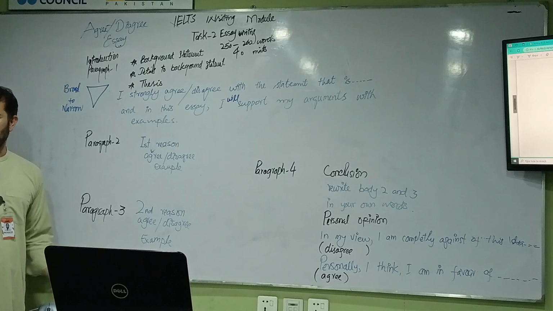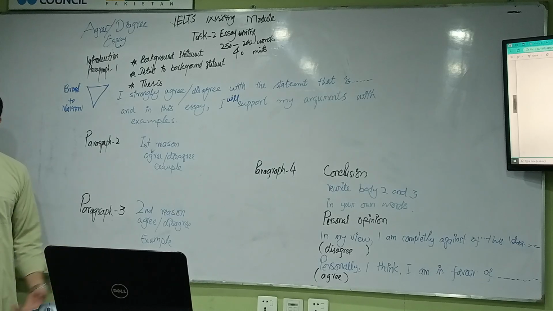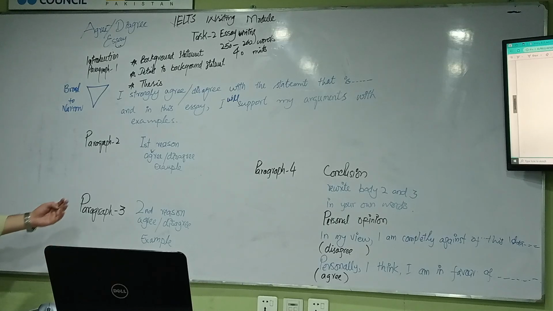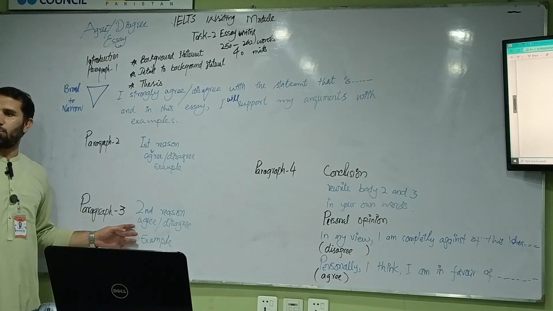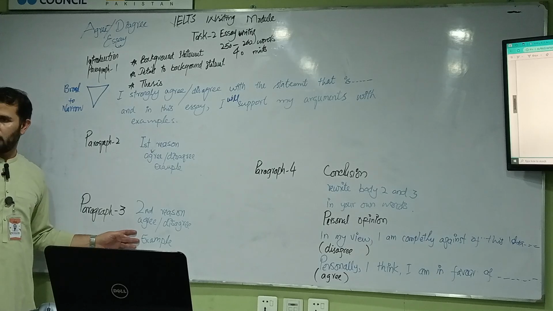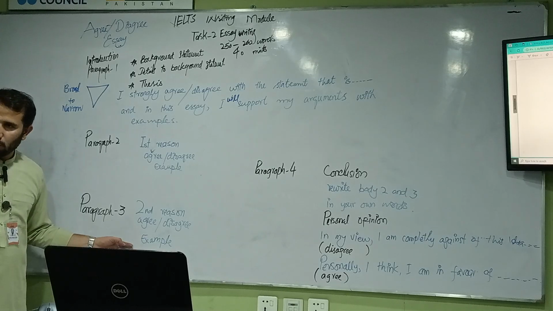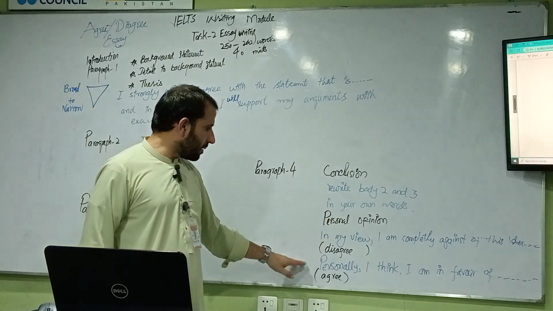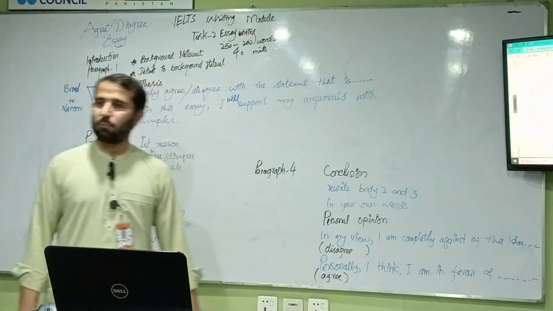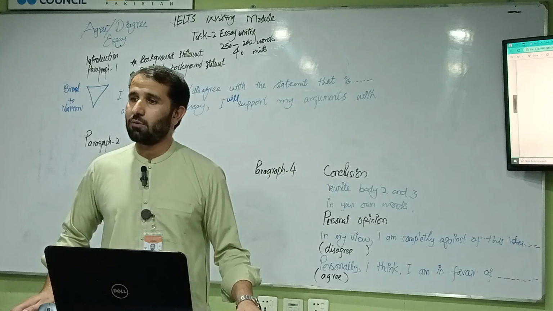And everybody has a kind of racism in that and class distinction. Just because of that, the parents drag their children out of school and they become uneducated. So here, in personal opinion: personally, I think I am in favor of this idea that cheating should be allowed in the exam.